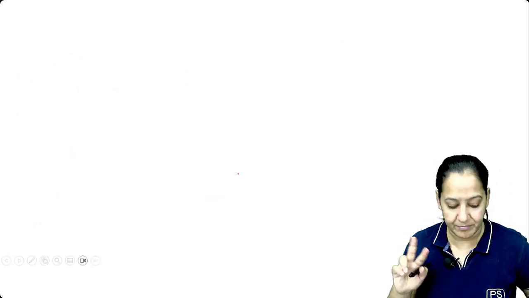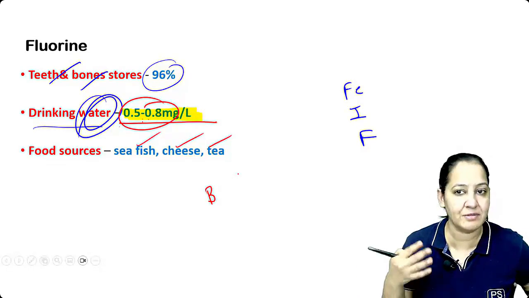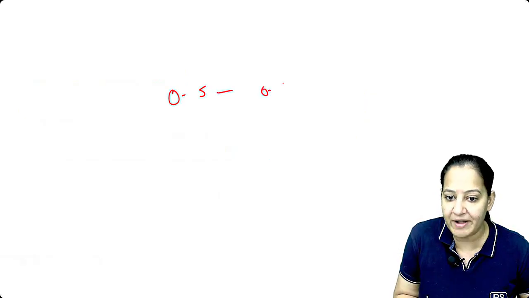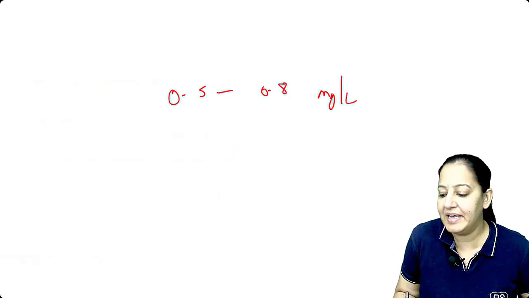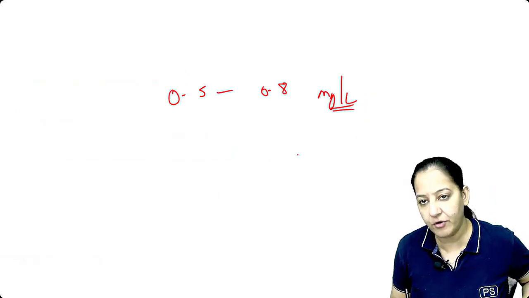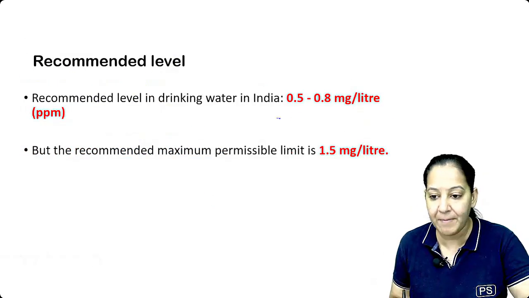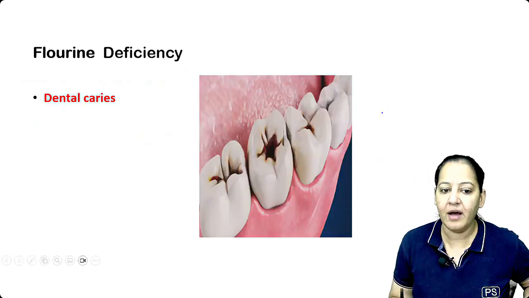डबल एज्ड है ना, दो धारी तलवार है, कम हुआ तो भी मुसीबत, ज्यादा हुआ तो भी मुसीबत. So please learn the normal range. It's 0.5 to 0.8 milligram per liter or ppm, one and the same thing. How many of you got it? So in the water, this much of fluorine should be present. This is the recommended level.